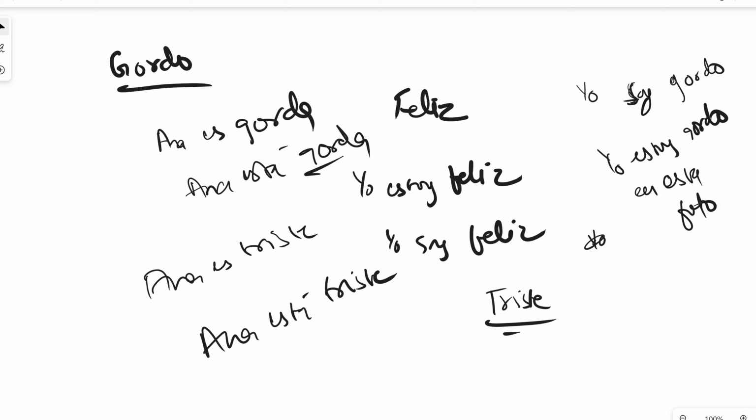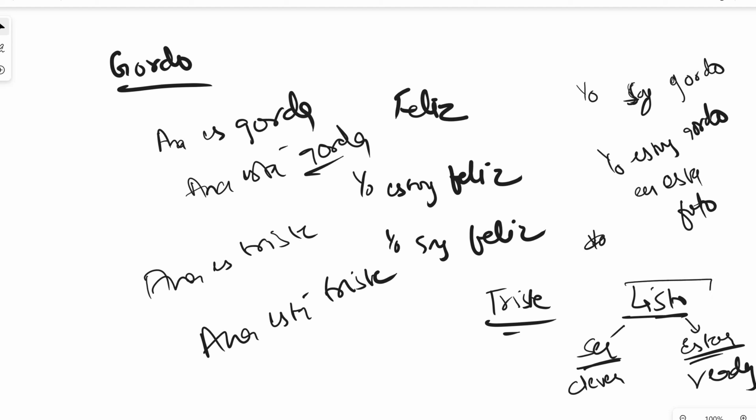Now there is this adjective called listo. The meaning of listo with ser means clever or smart, and with estar it means ready. So there are other adjectives like that as well. We'll do a separate class with those adjectives. But remember, there are some adjectives that completely change their meaning with ser or estar.